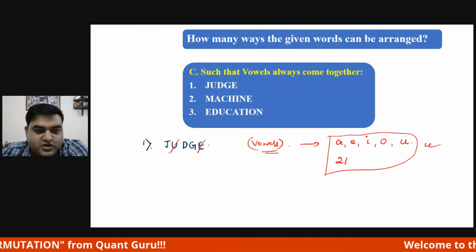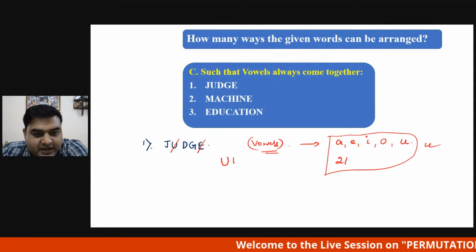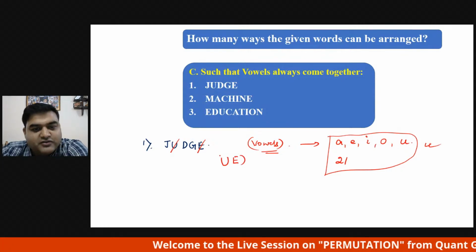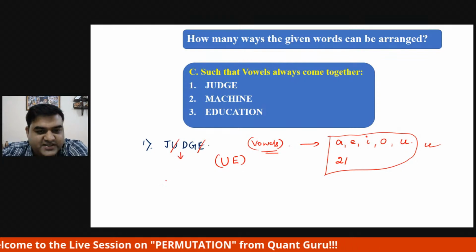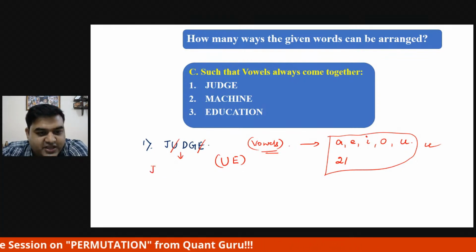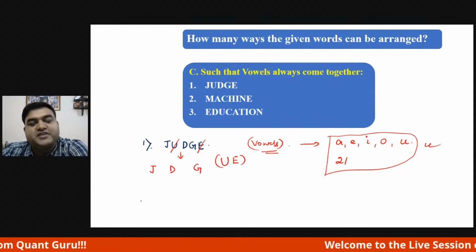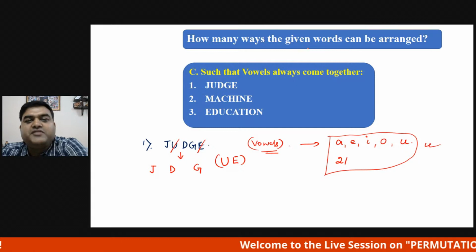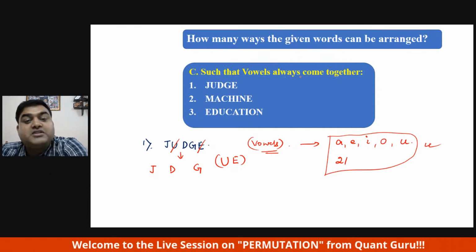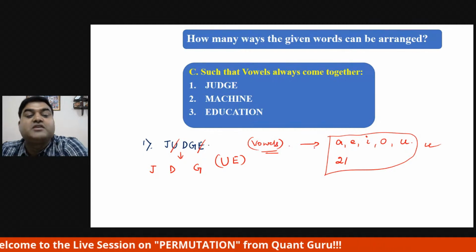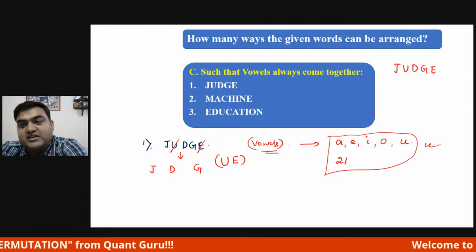Okay, so cut these two, and write somewhere over there U and E, these two vowels, in a bracket. What is left out? You have J, D, and G left out. Now the question is, how many ways can the given word JUDGE be arranged such that vowels always come together?